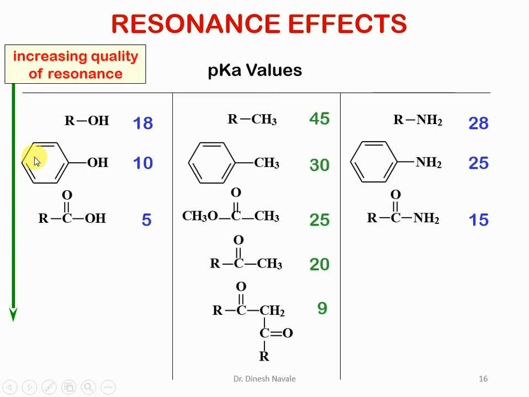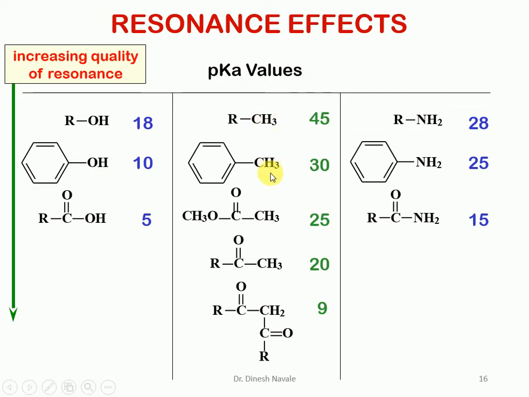All these resonating structures are not as effective as the one resonating structure of acetic acid, in which the negative charge is on the oxygen atom. So the resonating structure of the acetic acid conjugate base is more effective and more stable than that of phenol. That's why in this series acetic acid is more acidic than phenol, which is more acidic than alcohol.